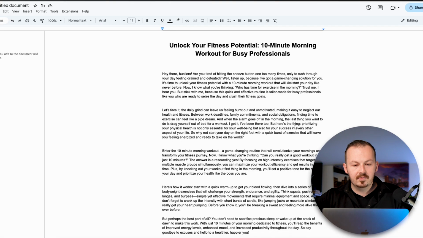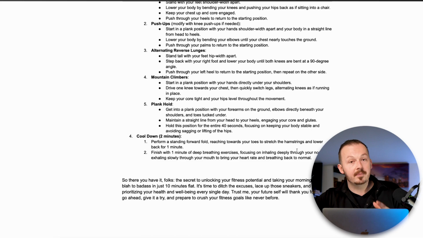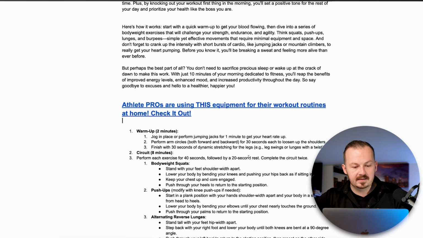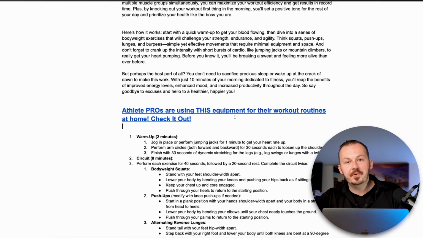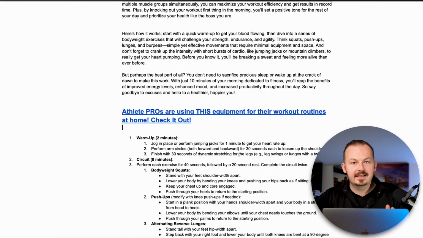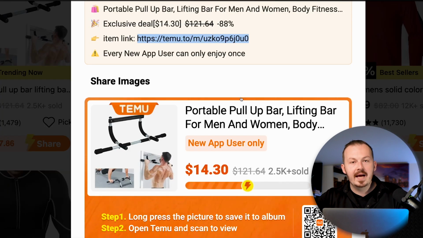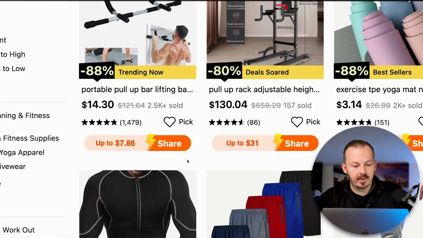Once you have an article like this ready, all you want to do now is drive traffic to it, pretty much bring people who may be interested in this workout routine. If they are reading your article, they will receive free value in the form of this workout routine program, and if they are interested in the equipment they may use for this program, they are going to click on this link, and they will be taken to the Temu website where you will be paid your commission for promoting these items.